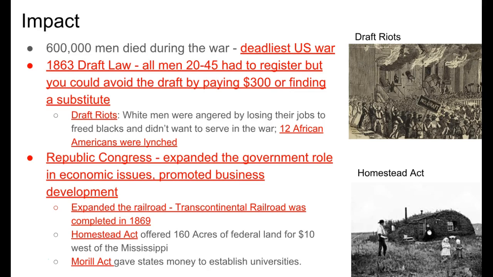So that was a lot of land back then. And still is a lot of land today. They also established the Morrill Act, which gave states money to establish universities. So in addition to trying to get people to move westward, people in these westward states could apply for this, and they could build and create universities to educate the young people that moved out there.